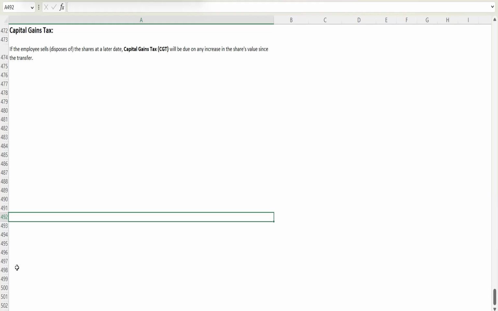And how will we calculate it? By taking the disposal proceeds less the market value at transfer, and on the difference, the gain or loss, we calculate the CGT. So that is all for this video.